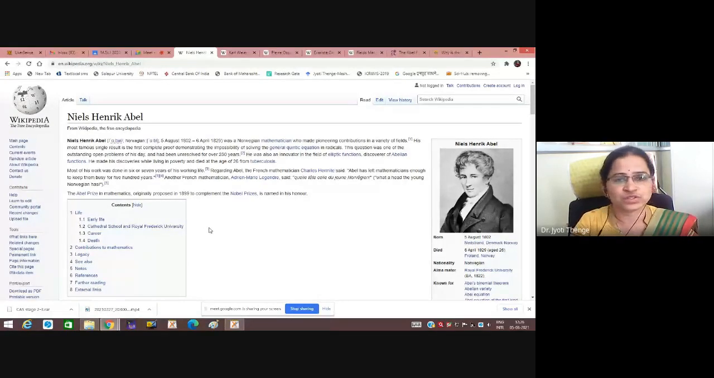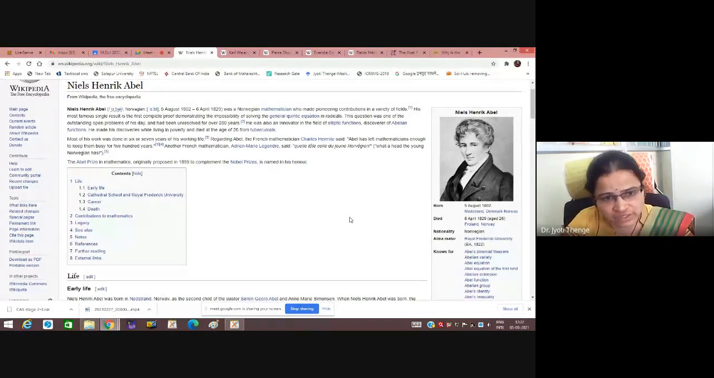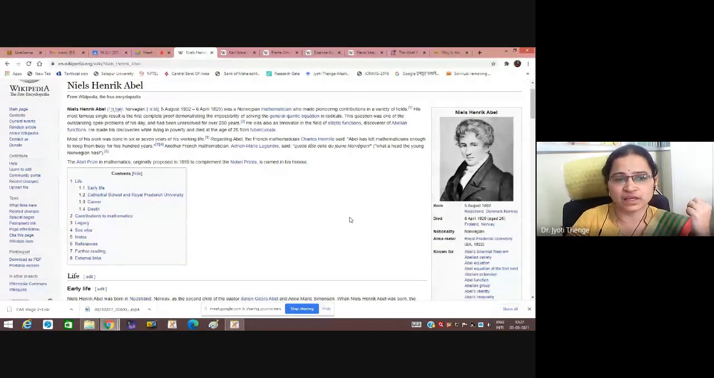This was an outstanding open problem he solved, and his life was very short. He died at the age of 26 only. He is famous for abelian groups and abelian functions. Abelian groups are known to us, correct? He gave the concept of the abelian group.